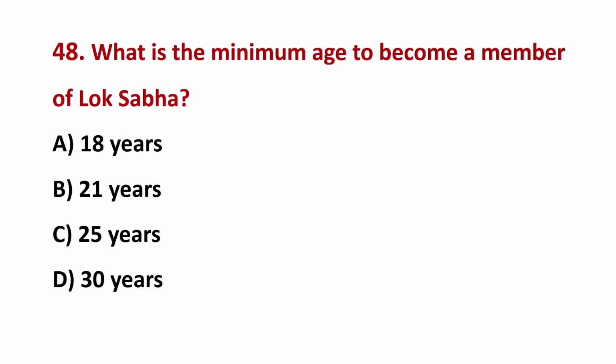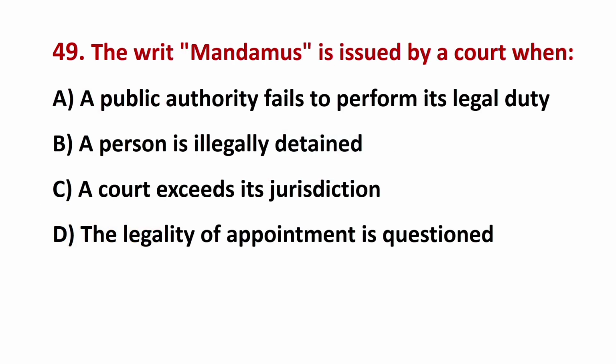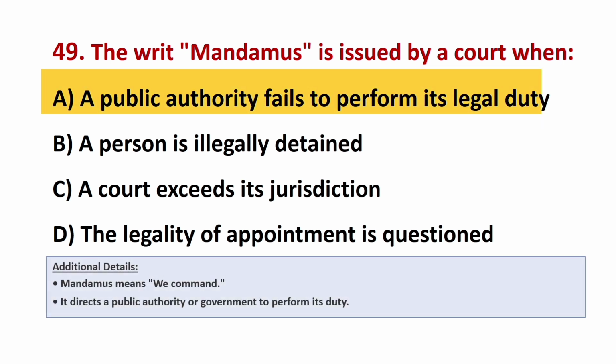What is the minimum age to become a member of Lok Sabha? The correct answer is C, 25 years. The writ mandamus is issued by a court when? The correct answer is A, a public authority fails to perform its legal duty.